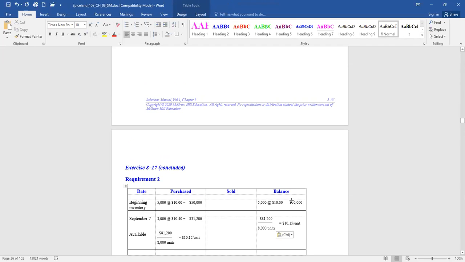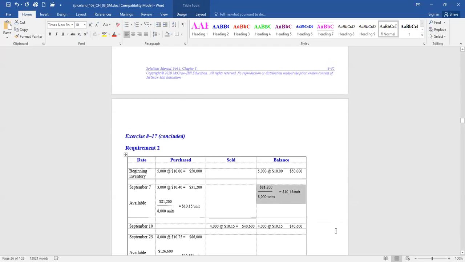We say, what's the cost of everything we purchased and we have? What's the cost of all the stuff we have? Well, the 5,000 units that were in beginning inventory cost $50,000. These new units cost $31,200. So our total cost, $81,200. How many units do we have after this purchase? Well, we had 5,000 before. We added 3,000 more, so we're at 8,000 units. Divide the 8,000 units into the total cost of $81,200. Your new average cost per unit is $10.15.